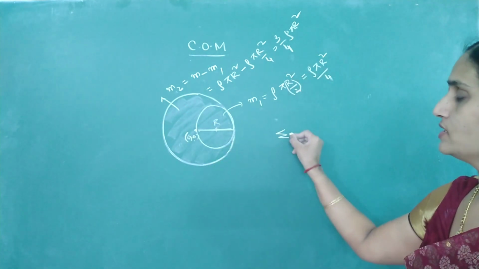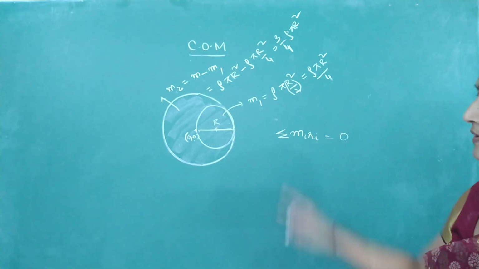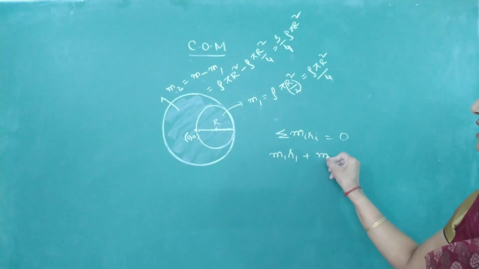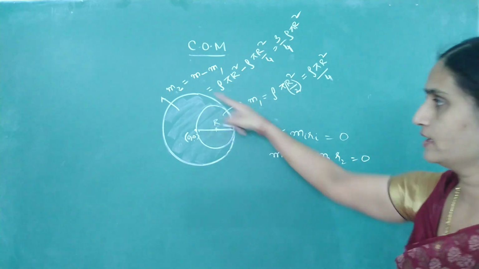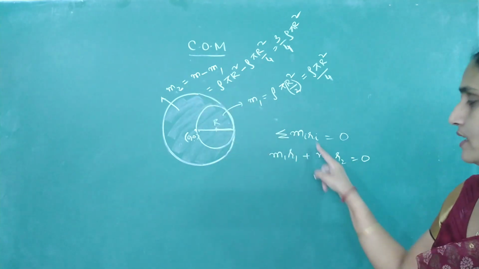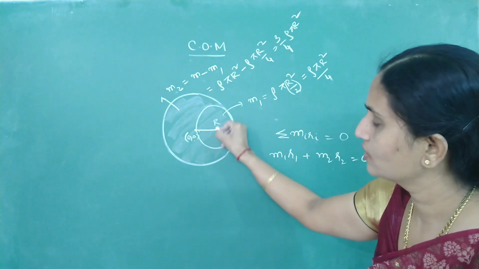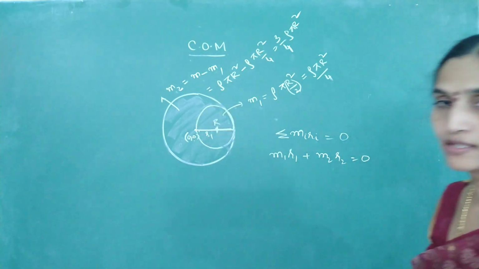Now I will use this condition. Sigma mi ri should be equal to 0. So m1 r1 plus m2 r2 must be equal to 0. You know what m1 and m2 are. What are r1 and r2? R1 is the distance of center of mass of this mass m1. I will call this r1.